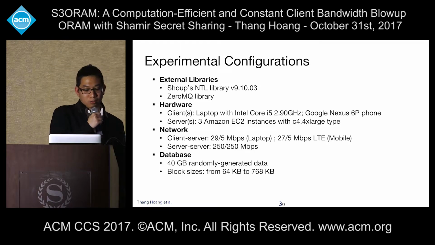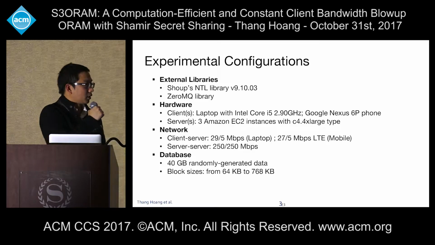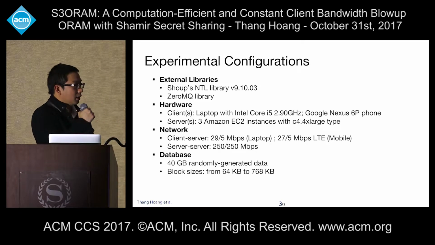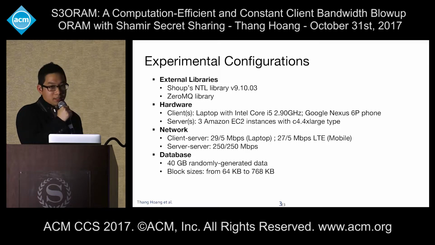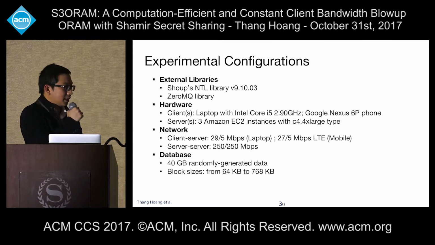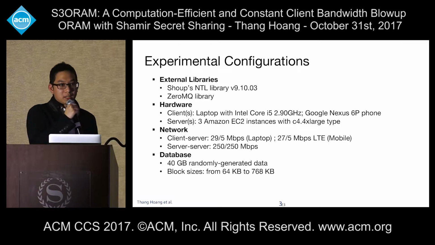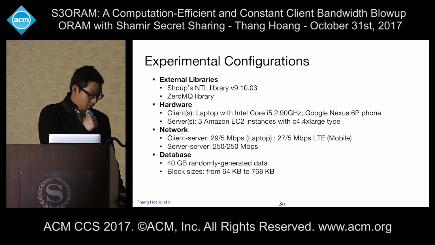And for the hardware, we use two different kinds of clients. The first type of client is a laptop with an Intel Core i5, on which we experiment with S3ORAM. The second client is a mobile setting, where we benchmark the performance of S3ORAM using a Google Nexus 6P phone as the client. And for the servers, we test S3ORAM using 3 Amazon EC2 instances of type C4, which offers around 16 CPU cores.